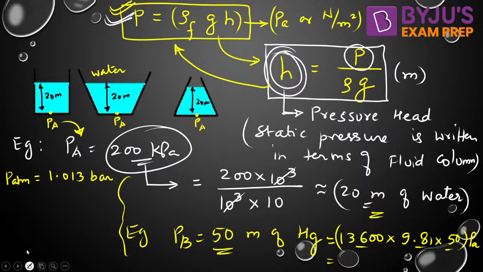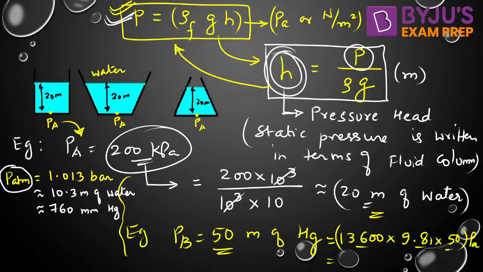If we want to convert this atmospheric pressure into pressure head of water, then it is around 10.3 meter of water, if you are aware. And if you want to convert it into mercury column, it will be 760 millimeter of mercury. The standard atmospheric pressure is 1.013 bar, or 10.3 meter of water column, or 760 millimeter of mercury column.